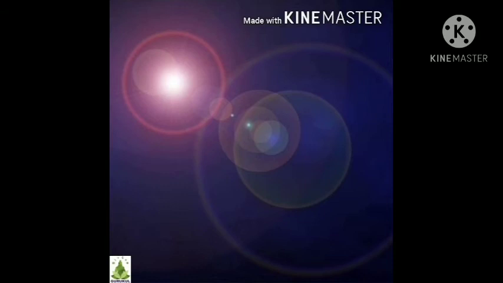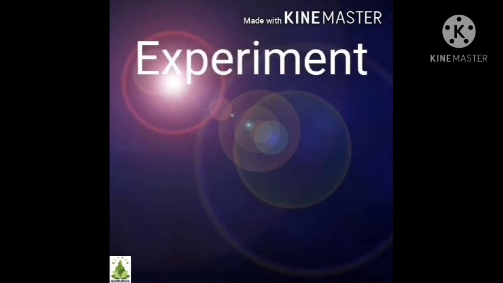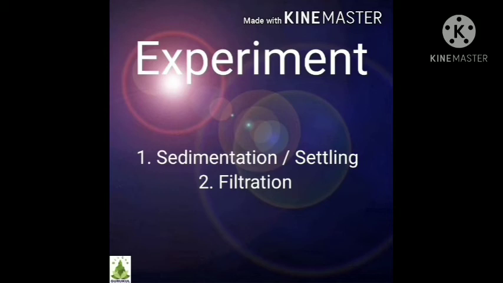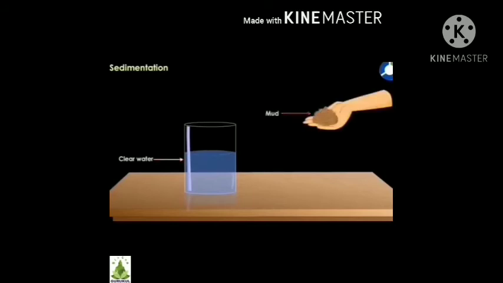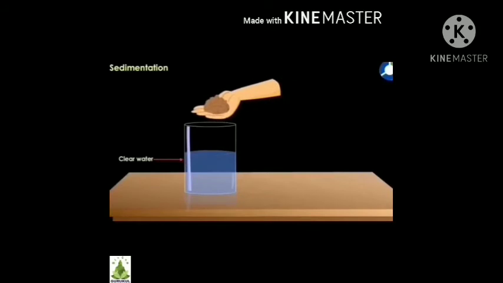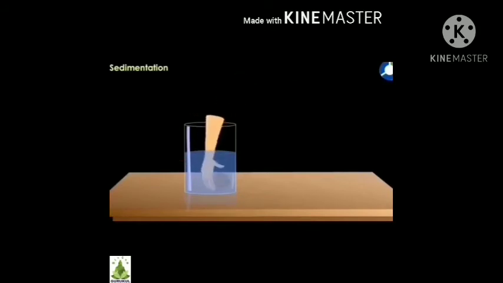Let's do one experiment to understand what is sedimentation or settling, and second, to understand the process of filtration. Try this. Take some clear water in a beaker. Now take some mud and mix it in the water. The color of the water has changed. Keep the beaker undisturbed for 4 to 5 hours.